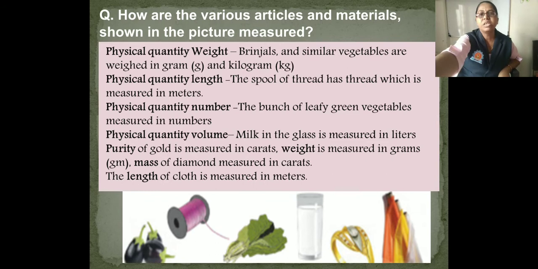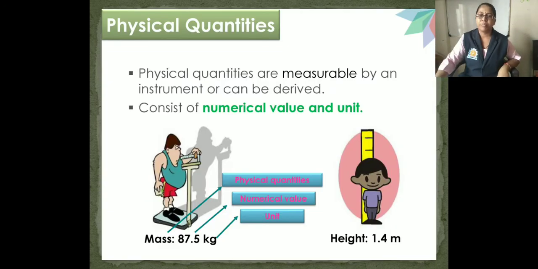Now next is physical quantities. Physical quantities are measurable by an instrument or can be derived. They consist of a numerical value and unit.